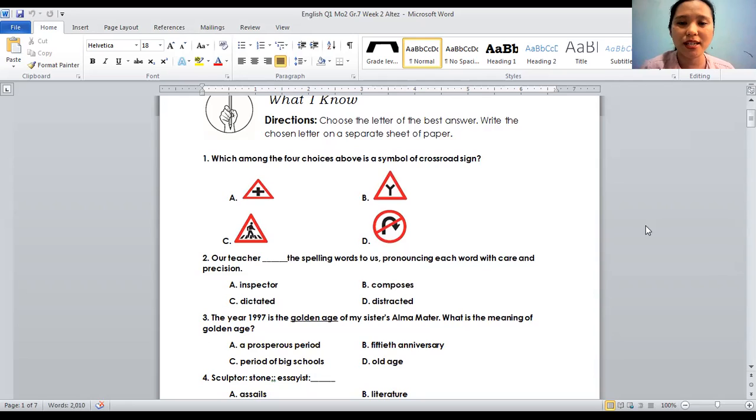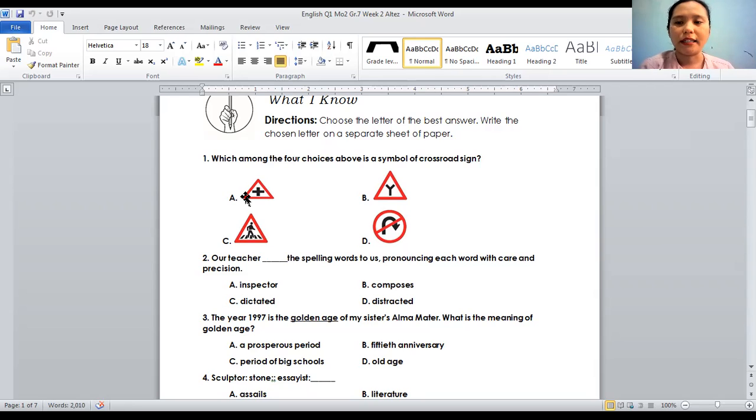Okay, so the answer here is A. Don't be confused with A and C. Letter C is crosswalk, meaning the pedestrian. Then letter A is the intersection or crossroad sign. The two roads intersect. That is why it is considered a crossroad sign.